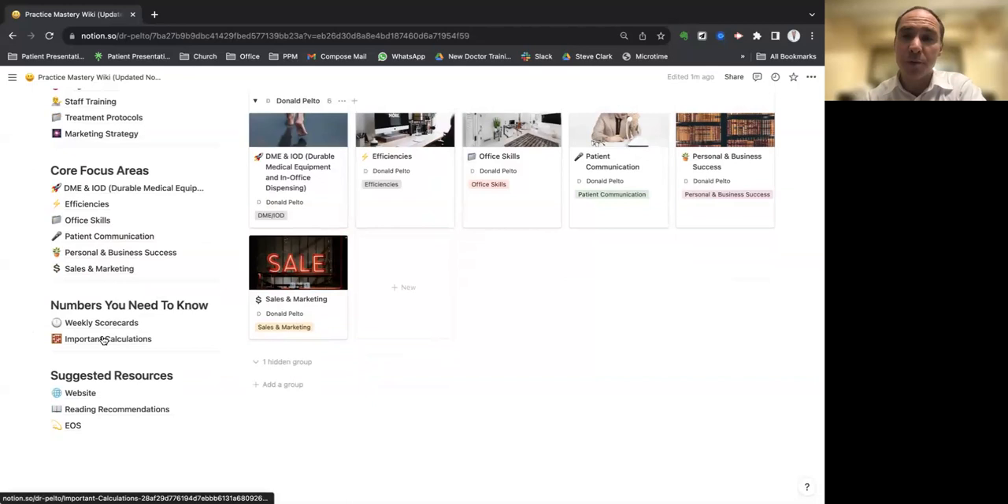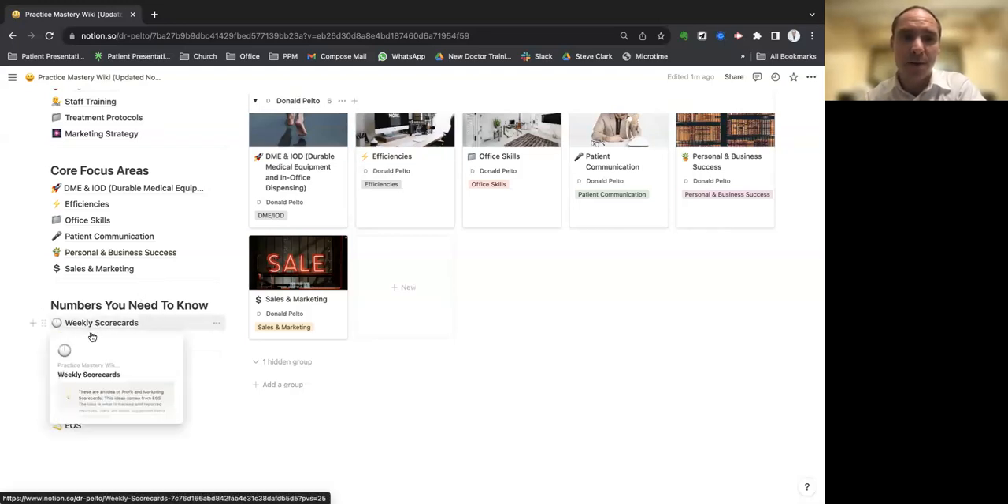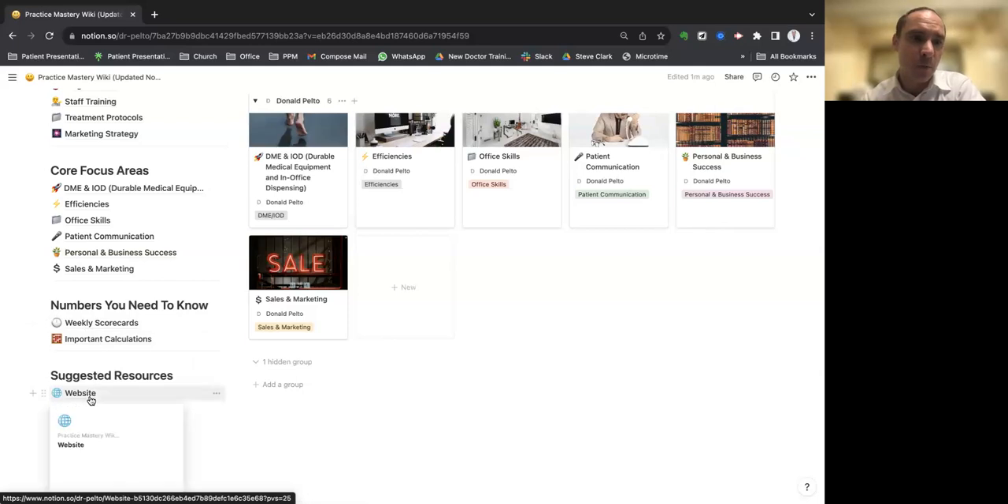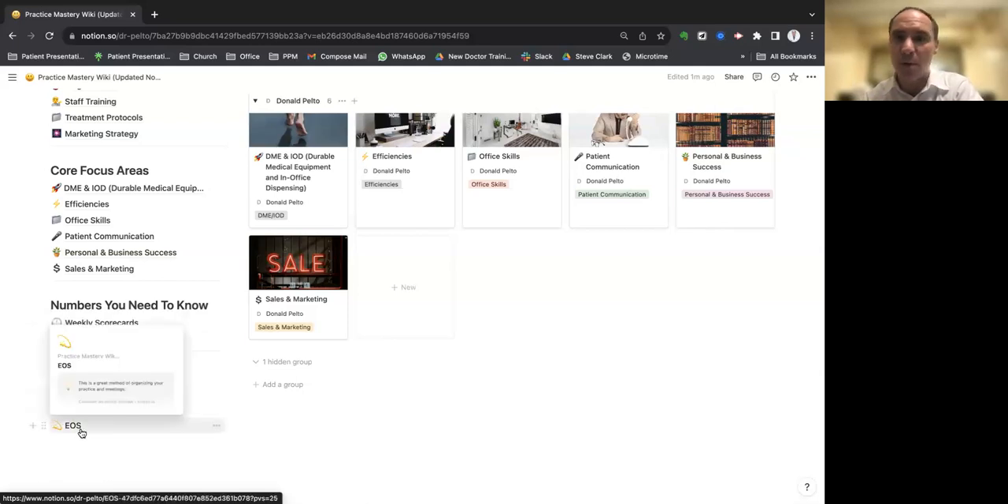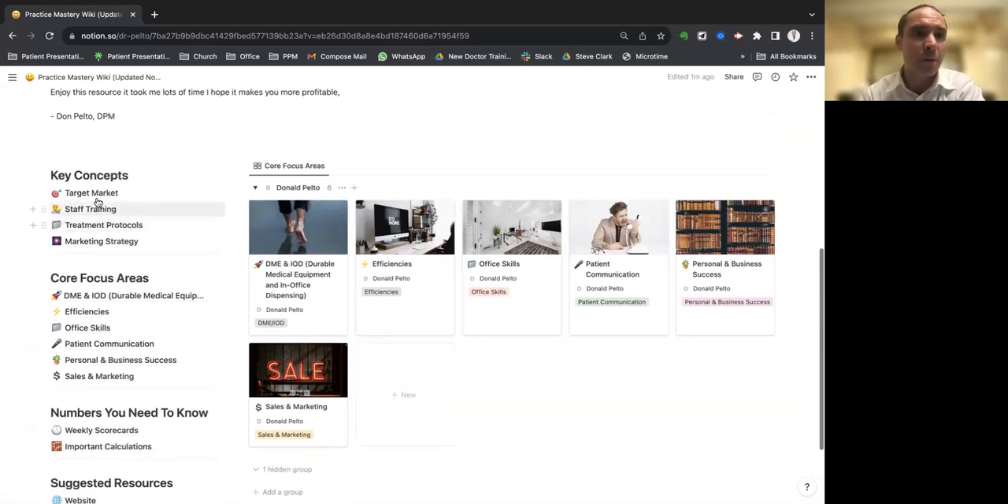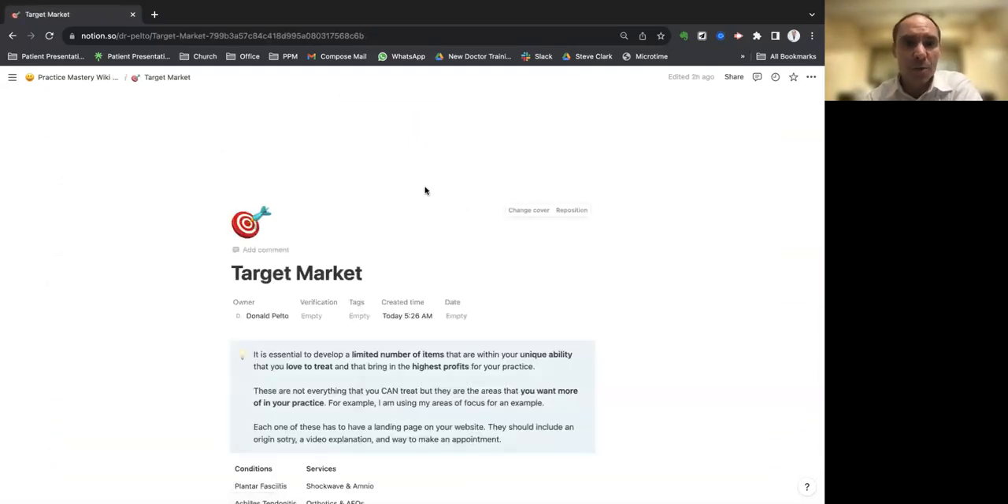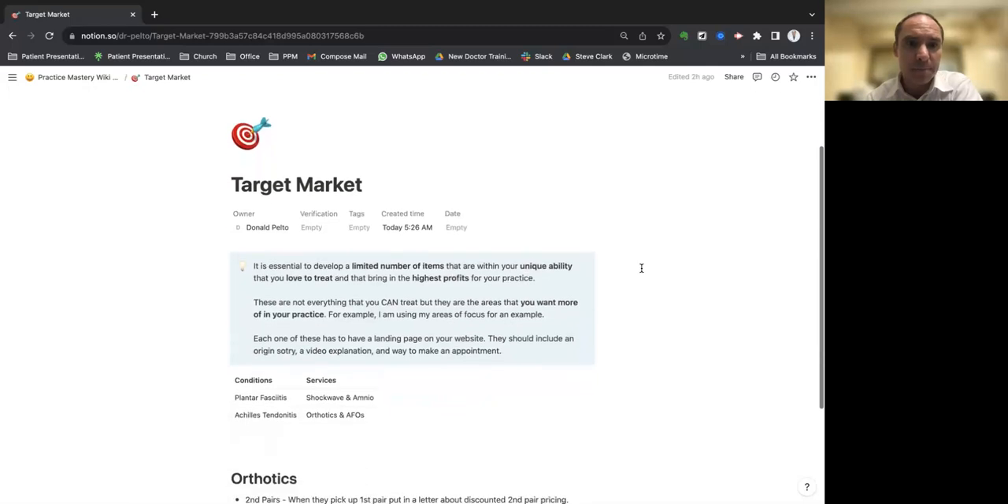And here's a cool thing that I've always wanted, and no one ever told me how to do it, so I made it. I think it'll get better, but I'm excited to share how to do weekly scorecards, and then important calculators, and some websites and reading information, and something about EOS, which is the Entrepreneurial Operating System. This might look different, but let's start with this. Quickly to go through this, target market.